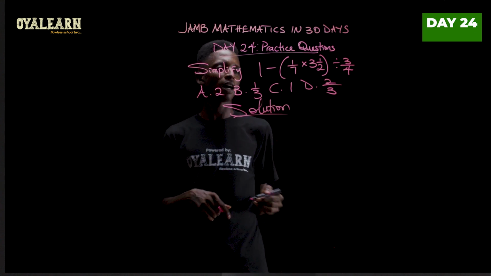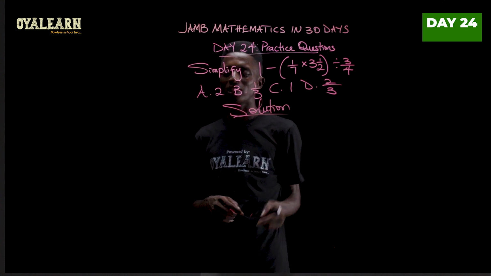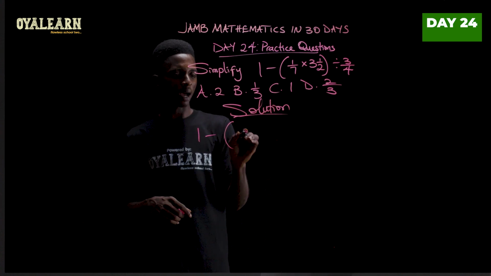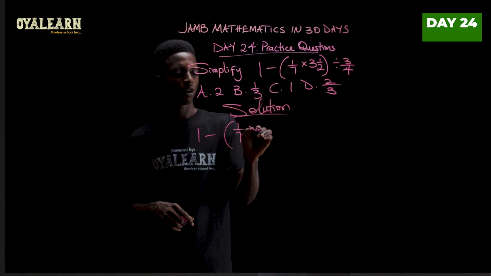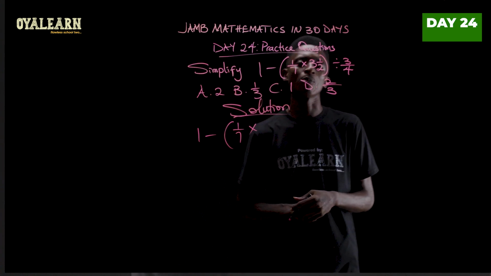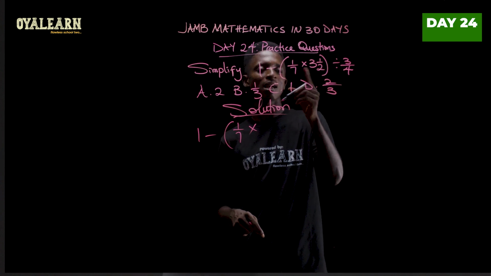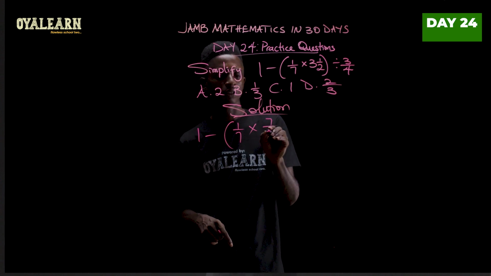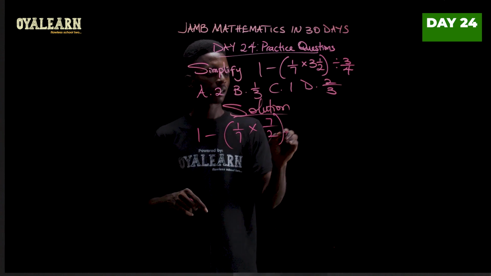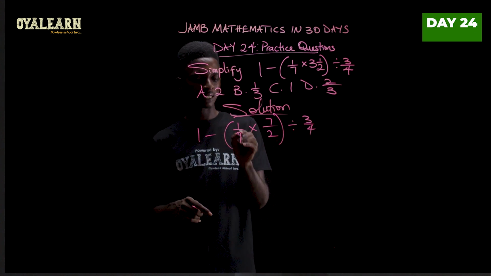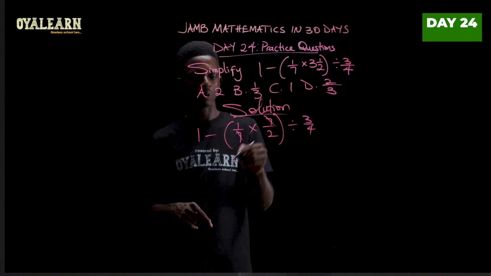Now, according to BODMAS, we're supposed to simplify whatever is in the brackets first. So we'll then have 1 minus, what we have in the bracket is 1 over 7 multiplied by, now let's convert this into an improper fraction. So 2 times 3, that gives us 6 plus 1, so we would have 7 over 2. So from here, we then say divided by 3 over 4. So we can see that 7 cancels 7, so we have 1 over 2.